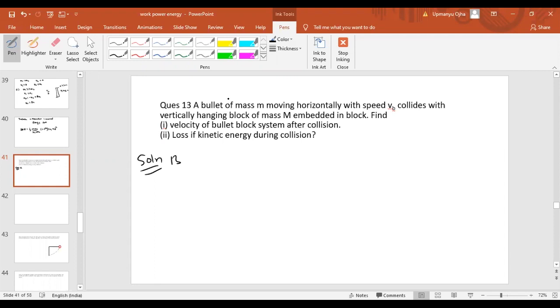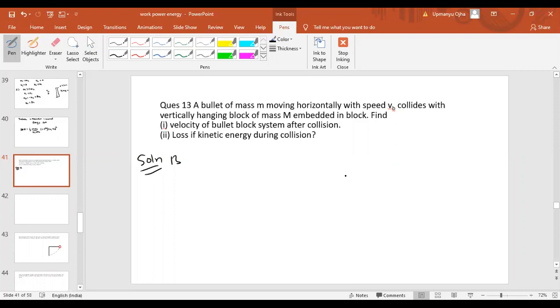Now, whenever a collision takes place, you have to have two concepts in your mind. The first concept is that during collision, linear momentum will be conserved. Even if it is an elastic collision, even if it is an inelastic collision, whatever type of collision it is, the linear momentum will be conserved. Second, if it is an elastic collision, then energy will also be conserved. If it is an inelastic collision, then we have to find the loss of kinetic energy. Okay, now let us draw something here.